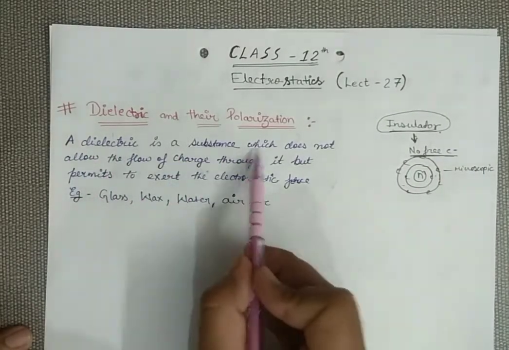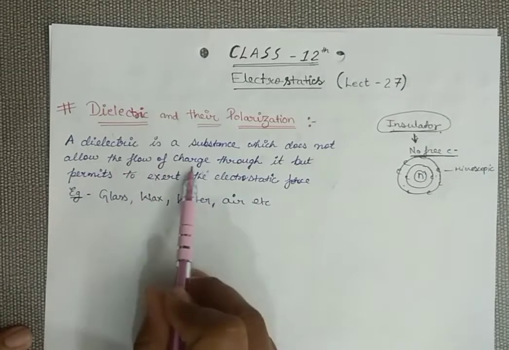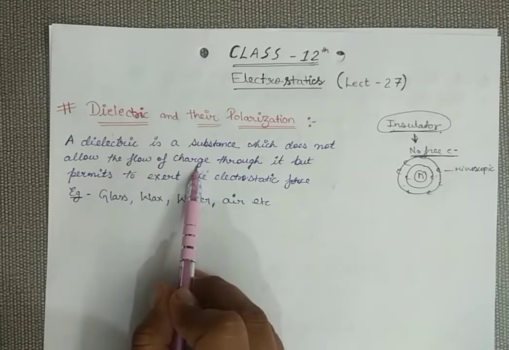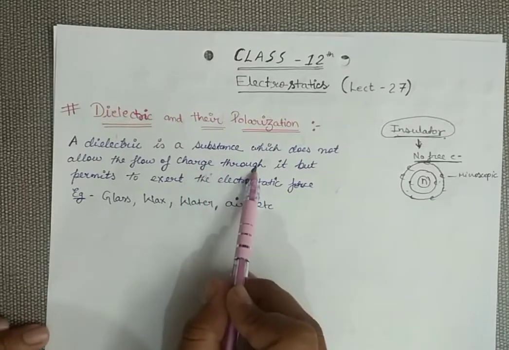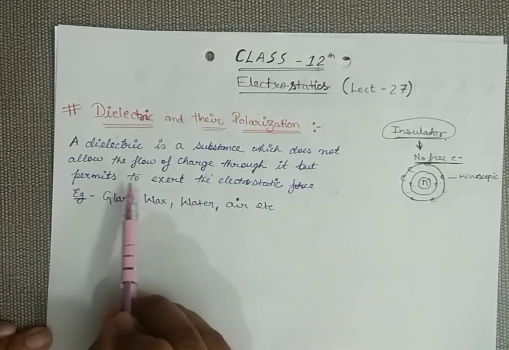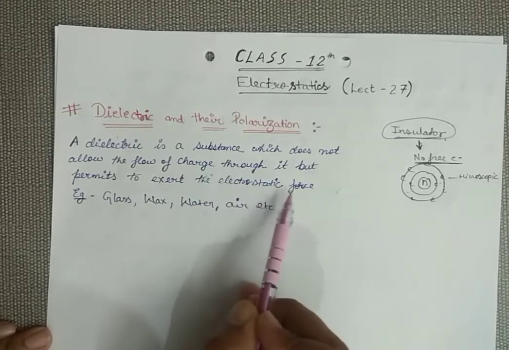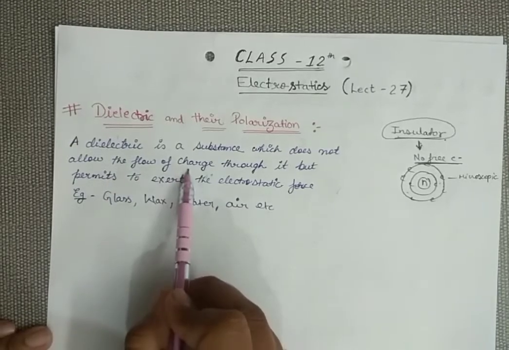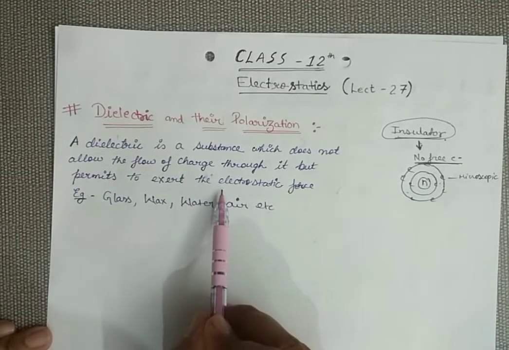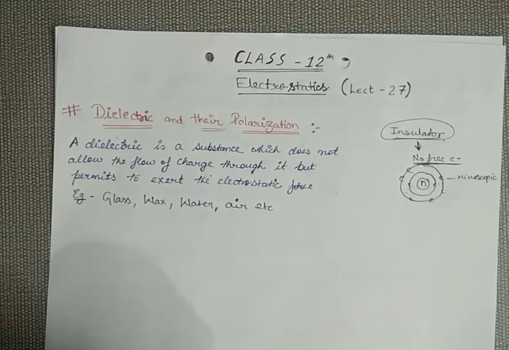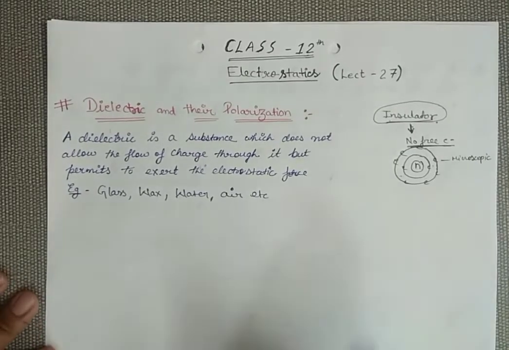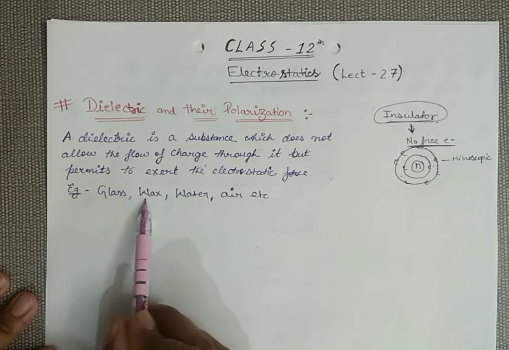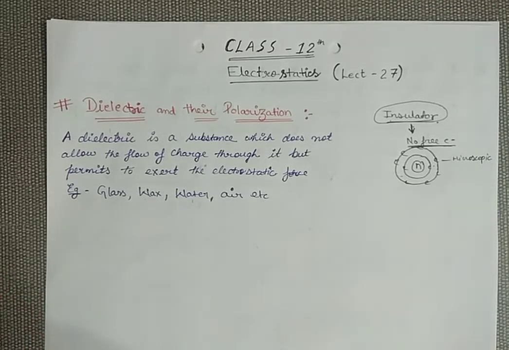A dielectric is a substance which does not allow the flow of charge. As I said, it does not allow the flow of electrons or any charge through it, but it permits the exertion of electrostatic force. Means inside this dielectric there will be no flow of charge, but there will be the presence of electrostatic force between the molecules or atoms. Examples of dielectrics are glass, wax, water, air, wood, rubber, plastic, etc. All these are examples of dielectric.